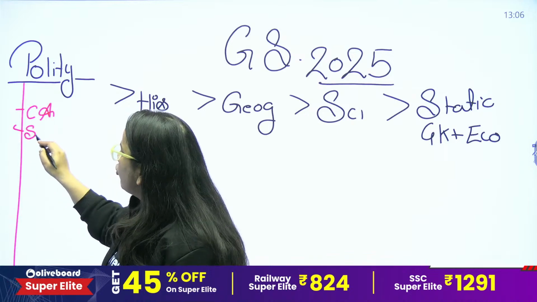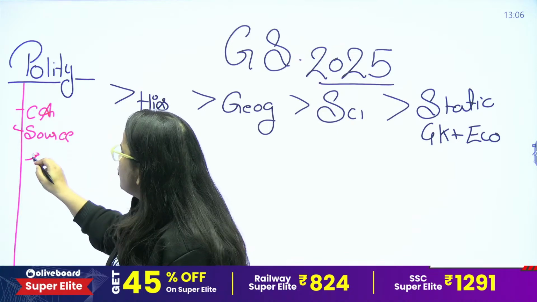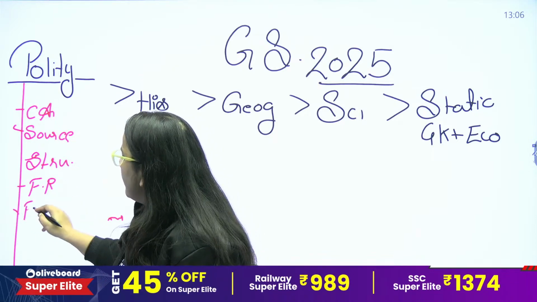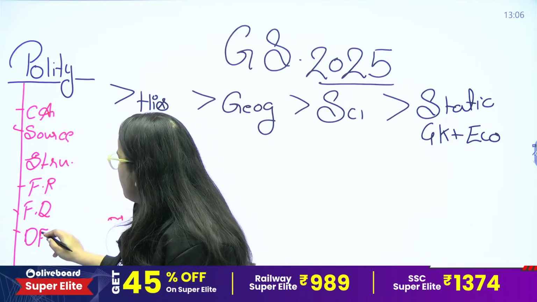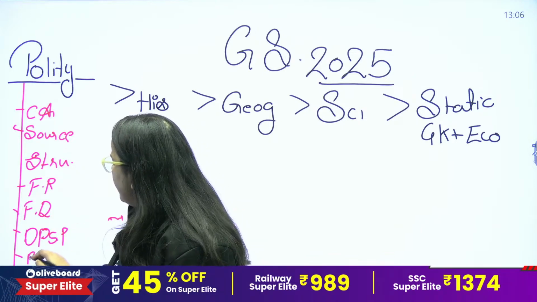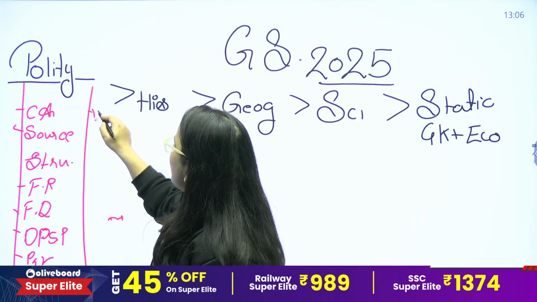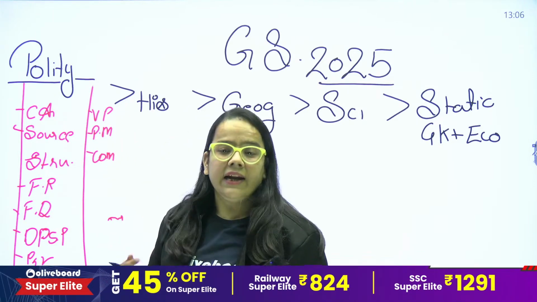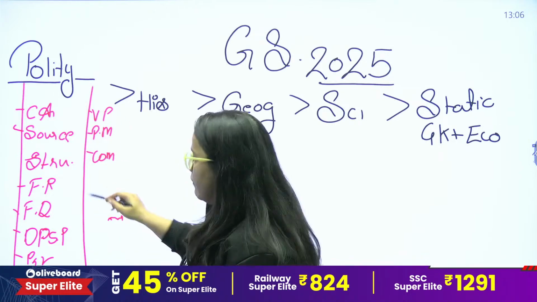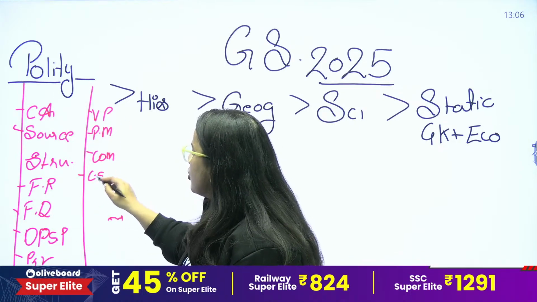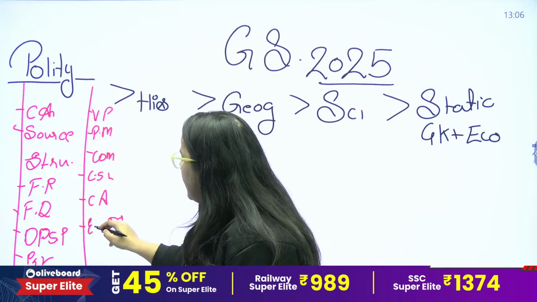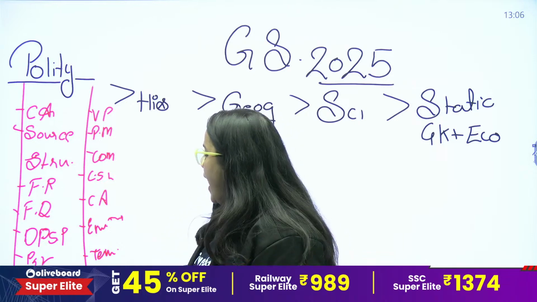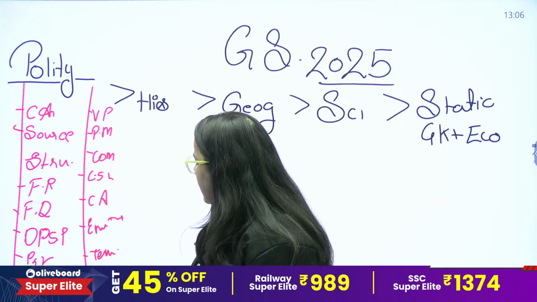Then your sources, structure, then fundamental rights, fundamental duties, DPSPs, president, vice president, prime minister, council of ministers, and each and every short topic also we will cover. Then your central-state relationship, constitution amendment, emergency, some miscellaneous terminology which is used in Parliament especially, and the last, very important, articles of the whole constitution.